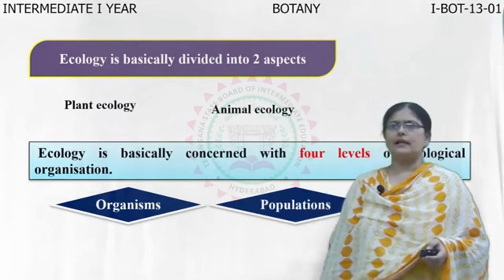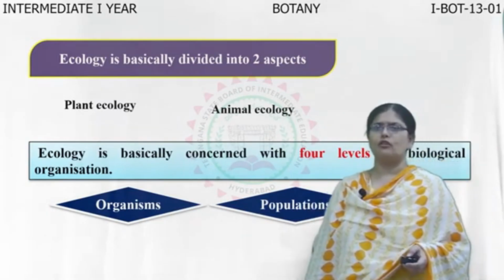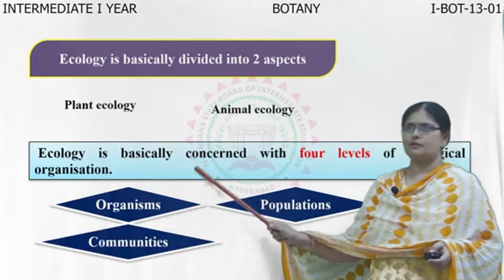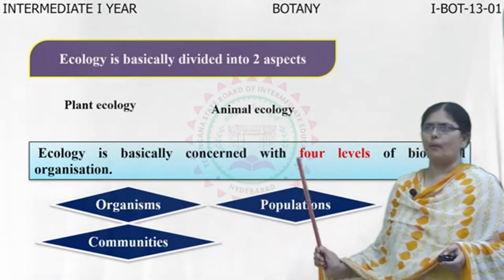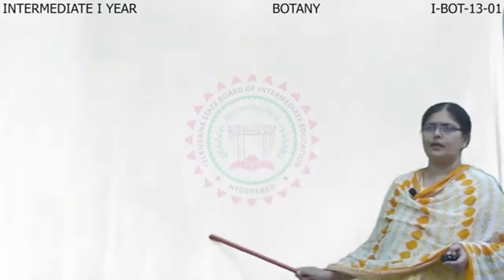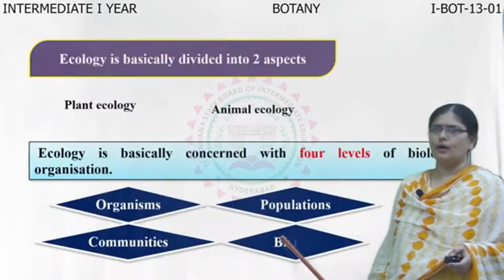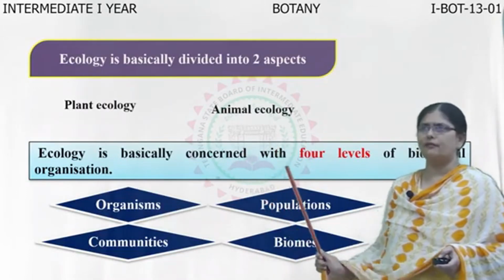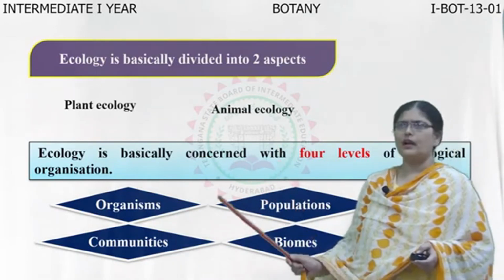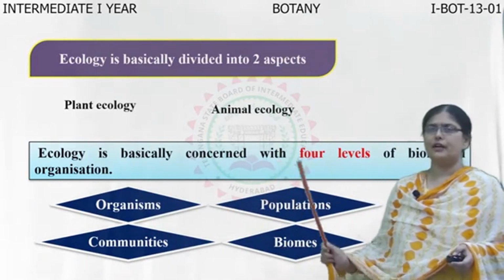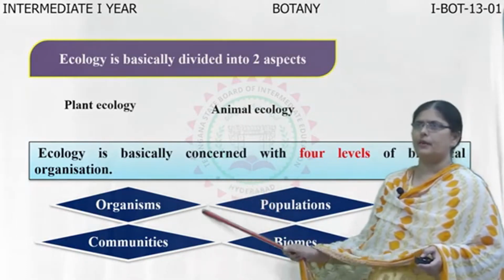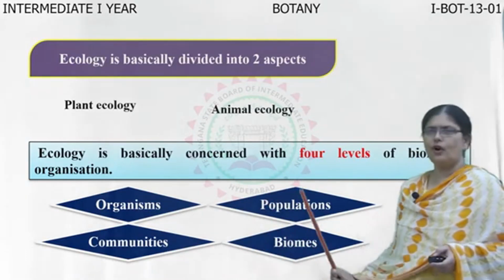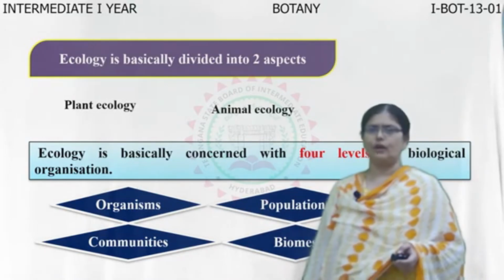Basically, ecology is concerned with four levels of biological organization. First, organisms will be there, and then they are grouped to form populations. Populations are grouped to form communities, and communities are grouped to form biomes. So, ecology can be studied at different levels of biological organization. What are the different levels? One is organisms, the basic level, then the population, then communities, and then biomes. These are the four levels of biological organization of ecology.